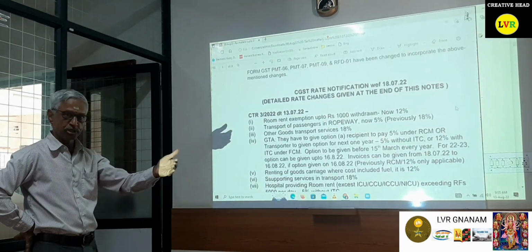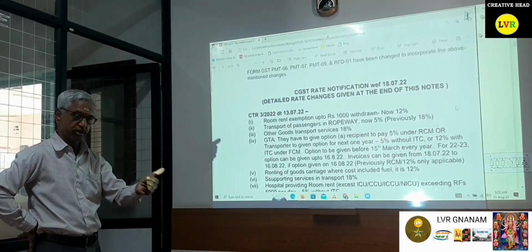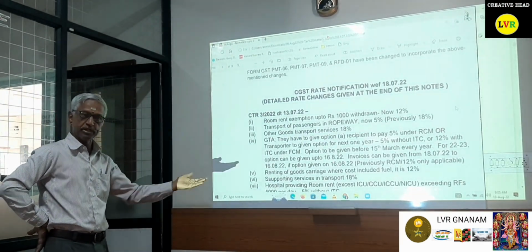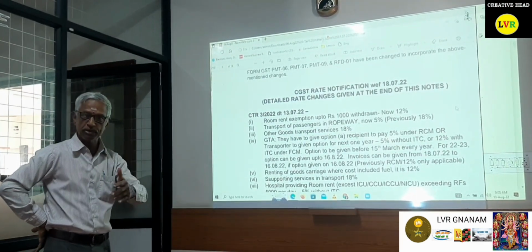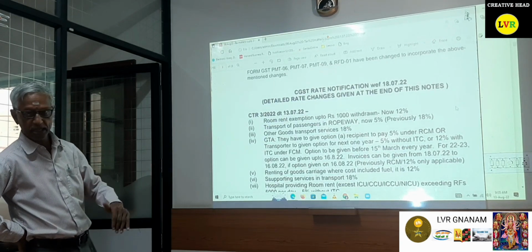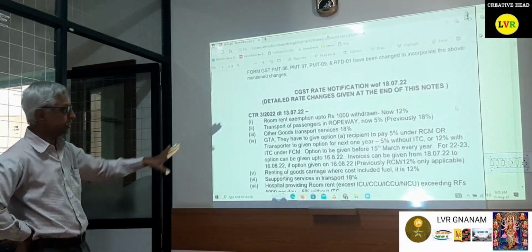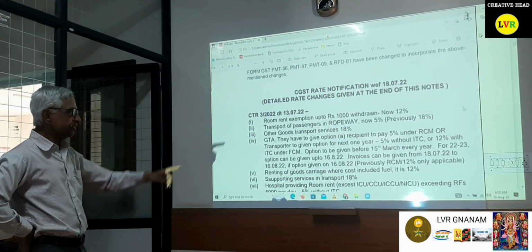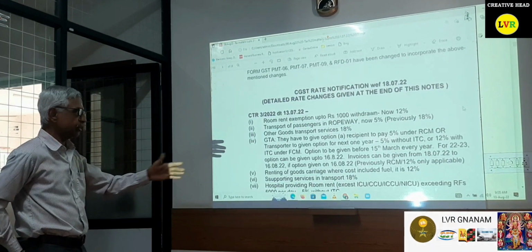They can go for 5% or 12% under forward charge. If it is 5%, there is no ITC; if it is 12%, ITC is available. Then under RCM, we can pay at 5%. These are the changes made from this period. Invoices can be given up to 18/7, and they have to give the options also.